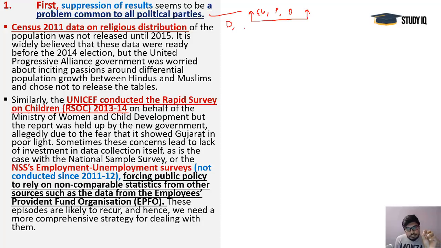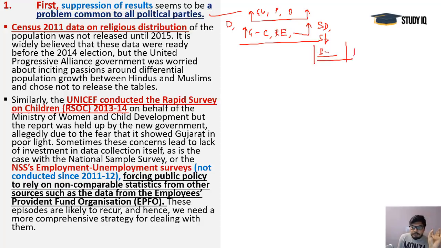Now you see, this thing is also working in their favor. When they don't release the data, then the government is saved from criticism, and it is saved from the right evaluation of its working. And opposition, they will get this particular point of raising this concern, and they will have access to some selective data, and they may have their own speculations about it, they may have their own interpretations of that particular thing. So it's all a degenerative activity ultimately for the democracy and for the people of India,